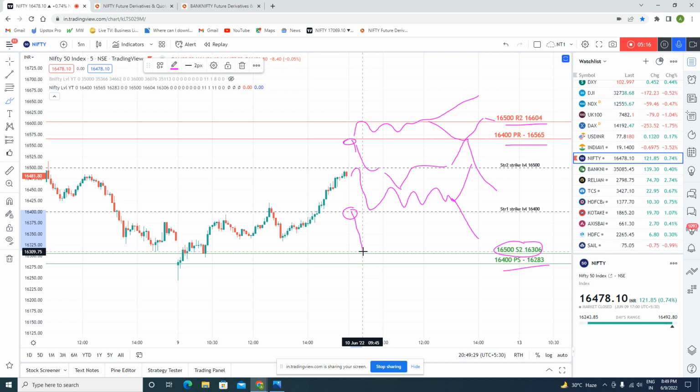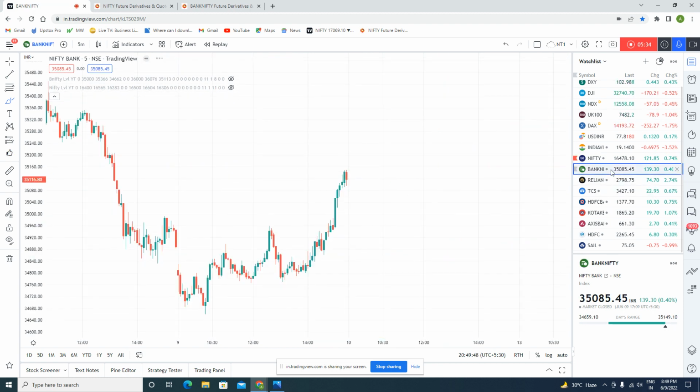If it is heavy selling or negative sentiment is continuing, it may come again to 16400, the power support line, that is 16283. So there may be a zigzag pattern, again rising from here, because the market is very volatile nowadays, so these things may happen. So what will happen in Bank Nifty, now we'll discuss.